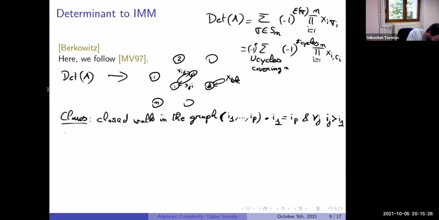Okay, now we want to look at a closed walk sequence. A closed walk sequence should just be a sequence of closed walks. And I want to add something. I want the heads, what I call the head of the closed walk, the first elements, to be strictly increasing.